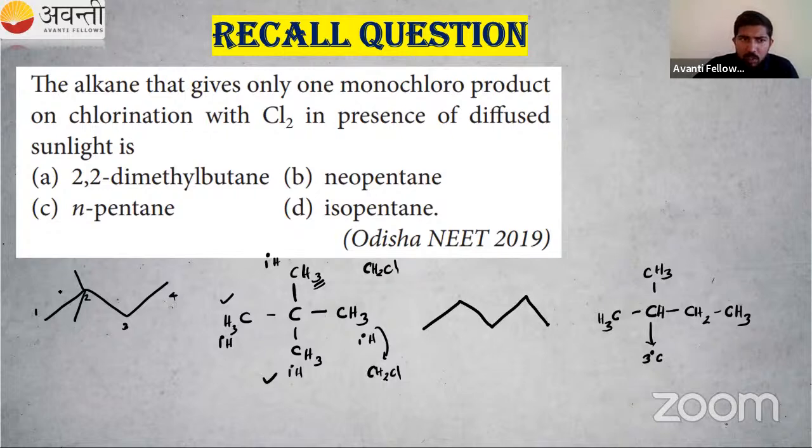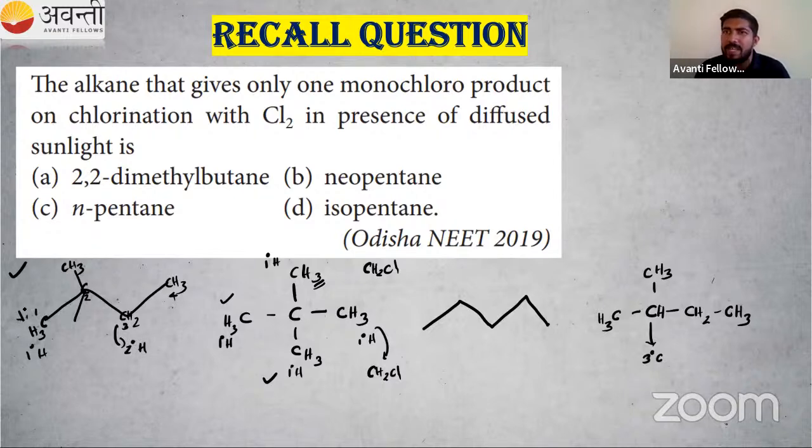So what about this one? This is CH3, CH3, then here CH3, then CH2, CH3, then carbon is present, right? So this is primary hydrogen, this is a secondary hydrogen. So different hydrogens are present. If I remove one hydrogen from here and replace it by chlorine, I will get one product. Suppose I remove one hydrogen from here and replace it with chlorine, then the name of the product will be different.